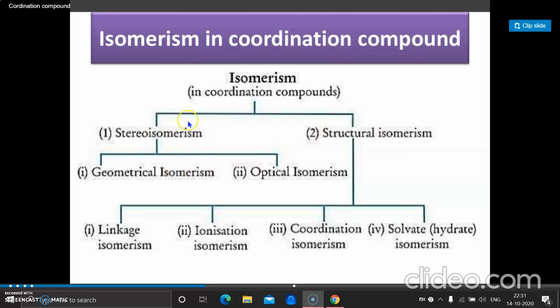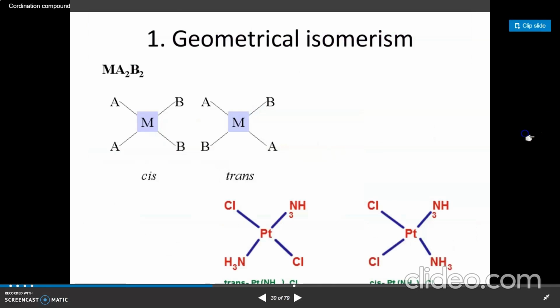Stereoisomers are further divided into two types, geometrical isomerism and optical isomerism. Structural isomerism is further divided into four main types: linkage isomerism, ionization isomerism, coordination isomerism, and solvate or hydrated isomerism. Now firstly we see stereoisomerism.